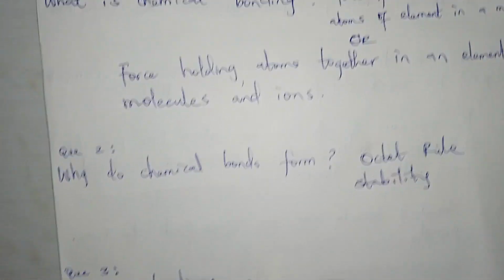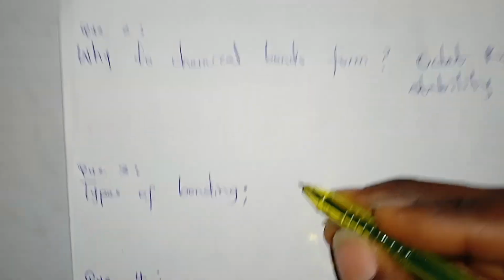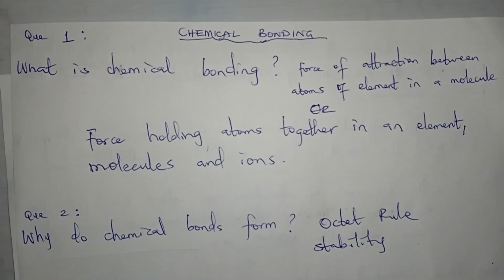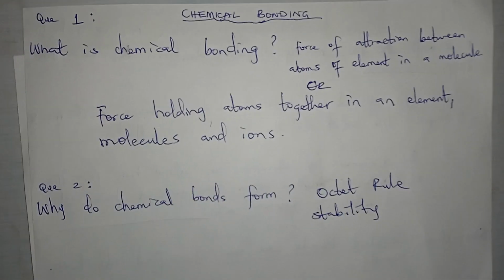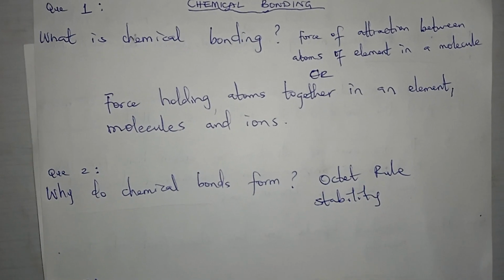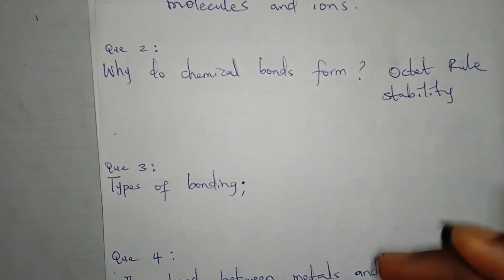So types of bond. The third one is types of bonding. Let's hope you've been seeing these questions. The first one, what is chemical bonding? The second one, why do chemical bonds form? And I said it's because they want to attain stability. Now the third one, types of bonding.